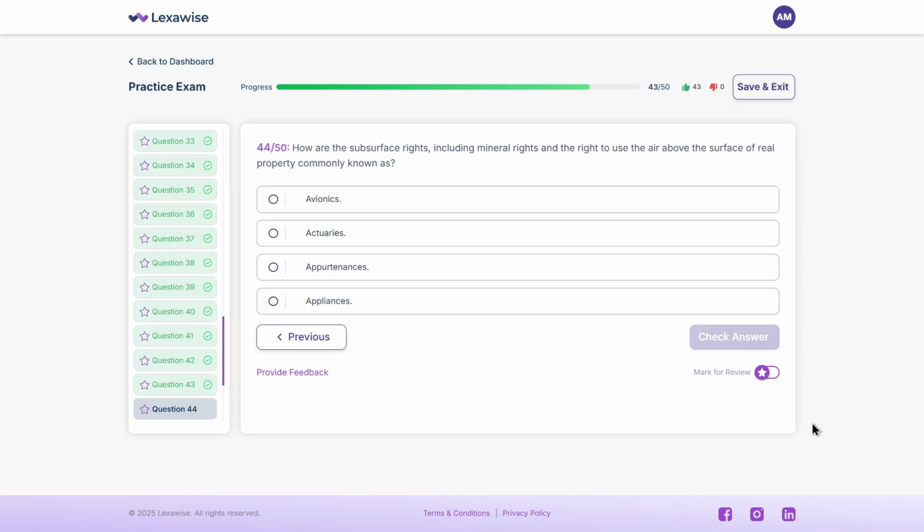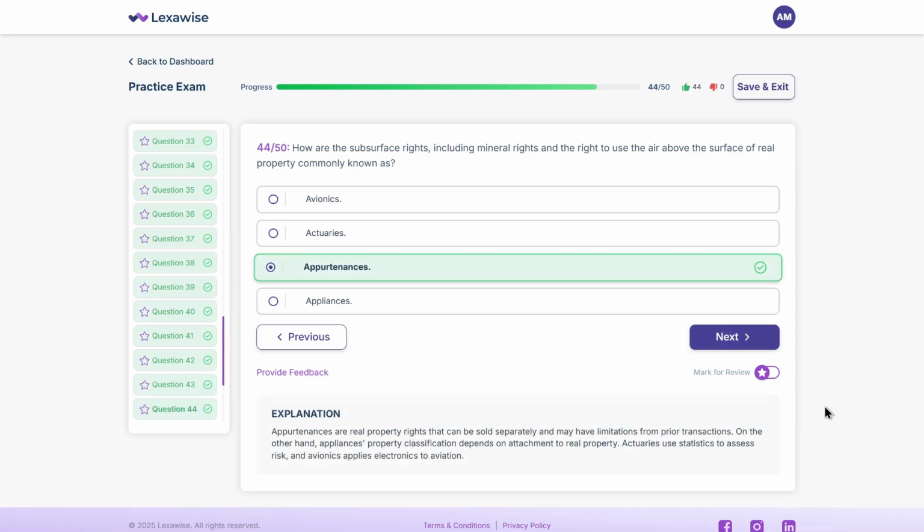Got it? The correct answer is C. Appurtenances. These are the attached rights that run with the land, like air rights, mineral rights, and access easements.